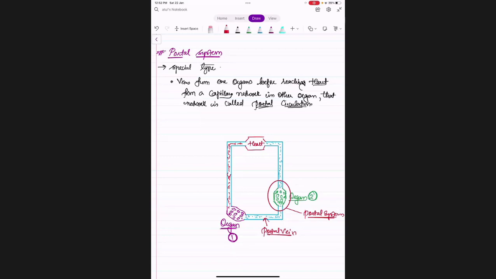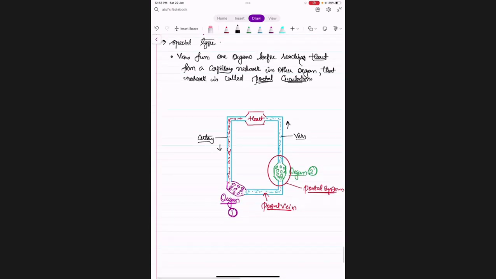Now this particular vein is bringing blood back to the heart. So this one is artery. This is vein. Heart, body part, right? Now got the point how a portal circulation is formed?